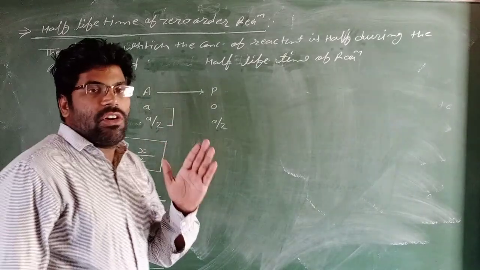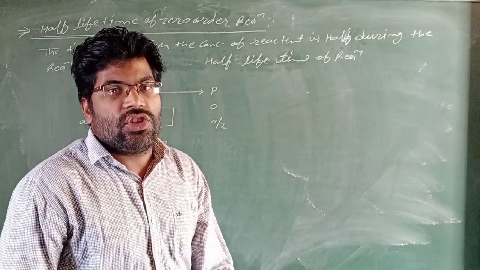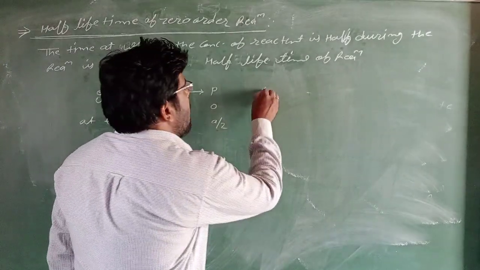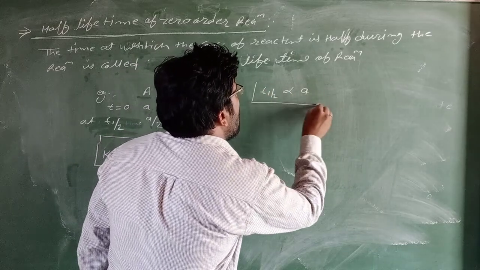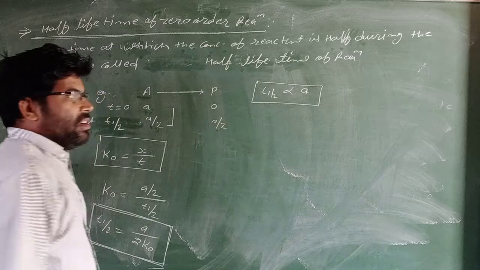In zero order rate constant, the half lifetime t1 by 2 is proportional to the starting concentration of reactant.